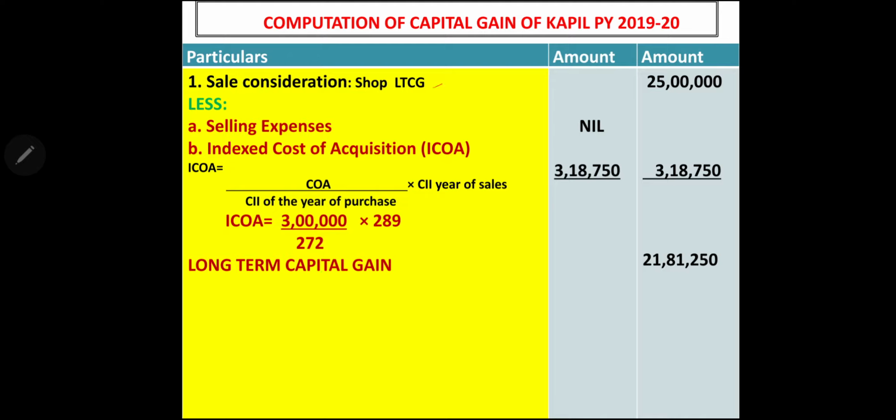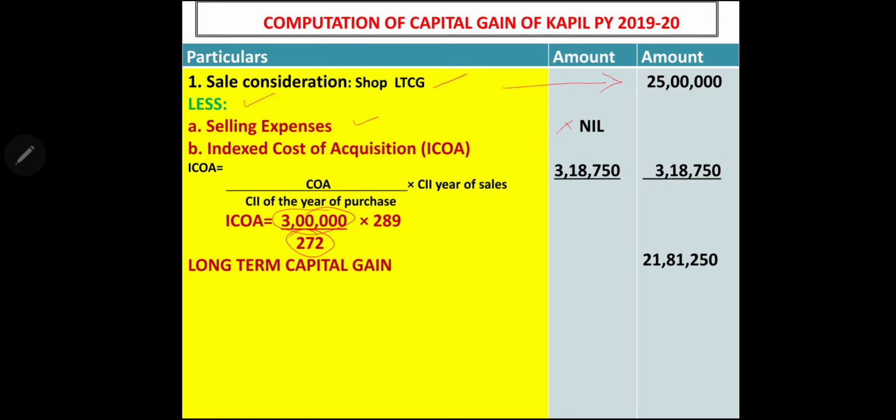First asset is shop. We have to take the sale consideration. If you remember, in the problem I have told you, the shop is sold for 25 lakh. Then we have to deduct from this selling price, selling expenses, but we don't have, so we are writing nil. Indexed cost of acquisition we have to take. Cost of acquisition divided by CII year of purchase into CII year of sale. Purchase price is 3 lakh.